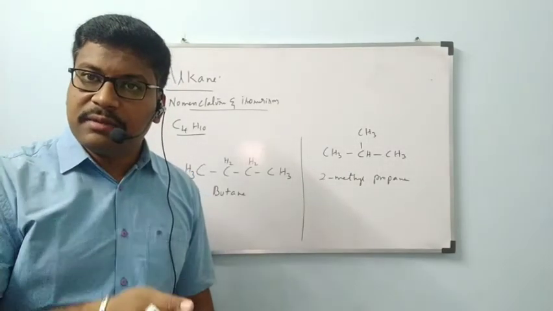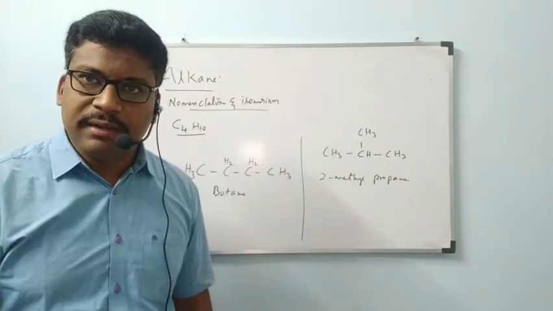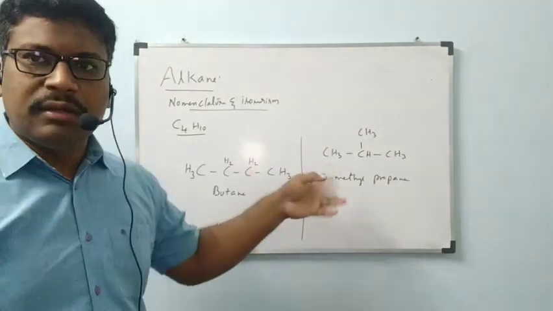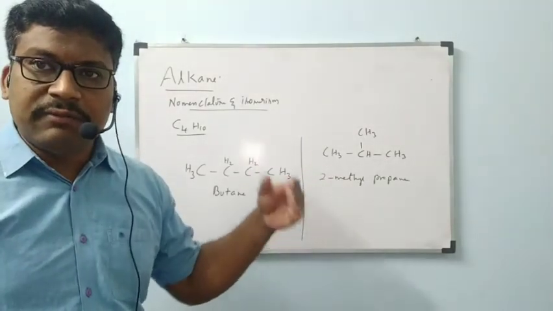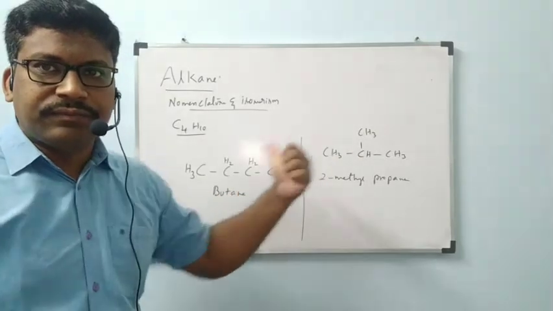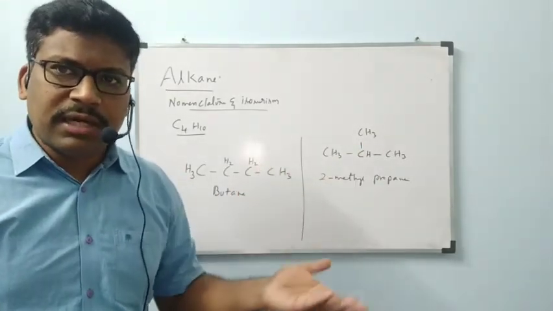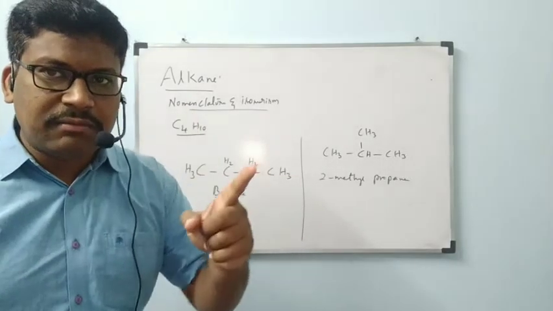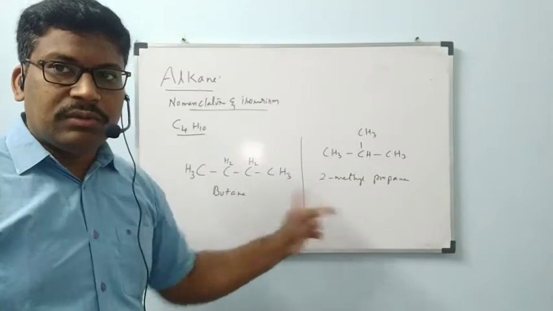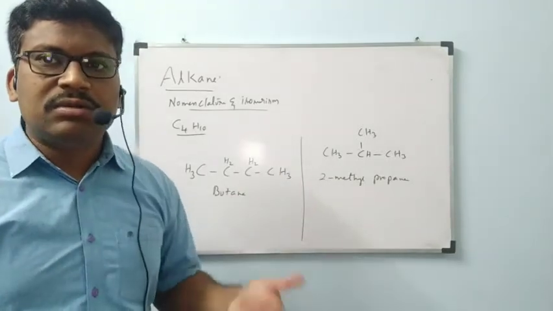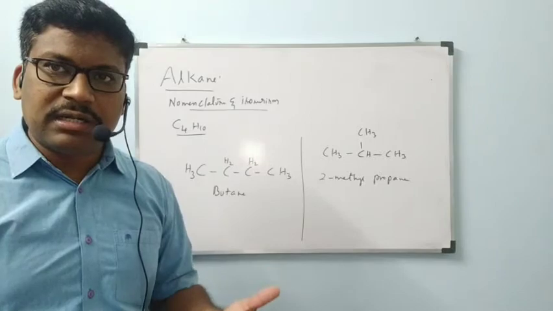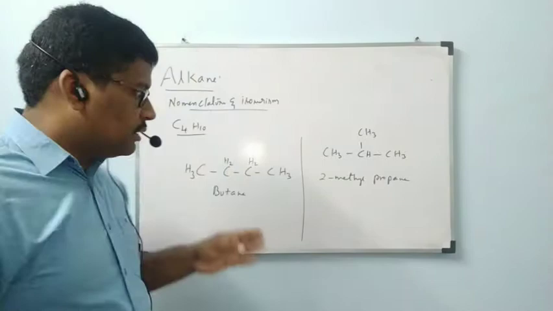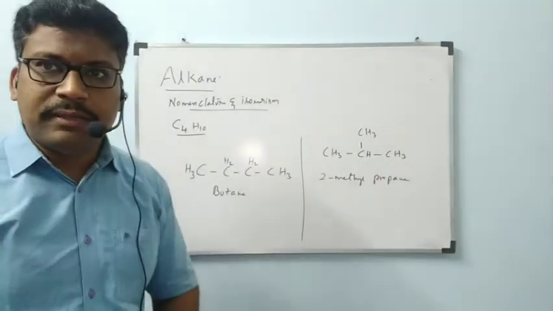If you want to try any other possibility with the same molecular formula, you can try, but you will not get another compound because only two possibilities are there. If you try any other thing, it will be repeated with one of the structures. After writing the structure, write the name also. Then that name will be repeated. So the maximum number of chain isomers we can draw for C4H10 is 2 only. Names: butane and 2-methyl propane.